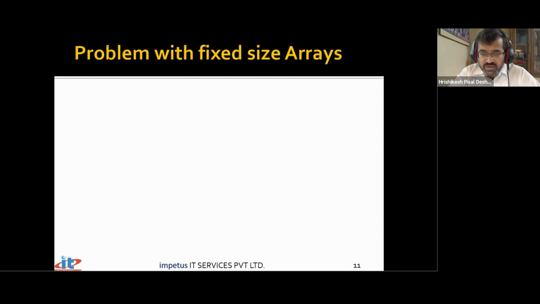Now arrays are fantastic, but they come with their own problem. How do you define an array? Say I want to store your name, and I say don't use the string class, create an array. In that case you may probably say char name of 50. Now when you say char name of 50, you have made a provision for 50, and our friend's name is Jay. So he stores Jay. The array has been allocated with size 50, but Jay is stored as Jay and \0. Only 4 characters have been occupied. The rest is all a waste of memory.